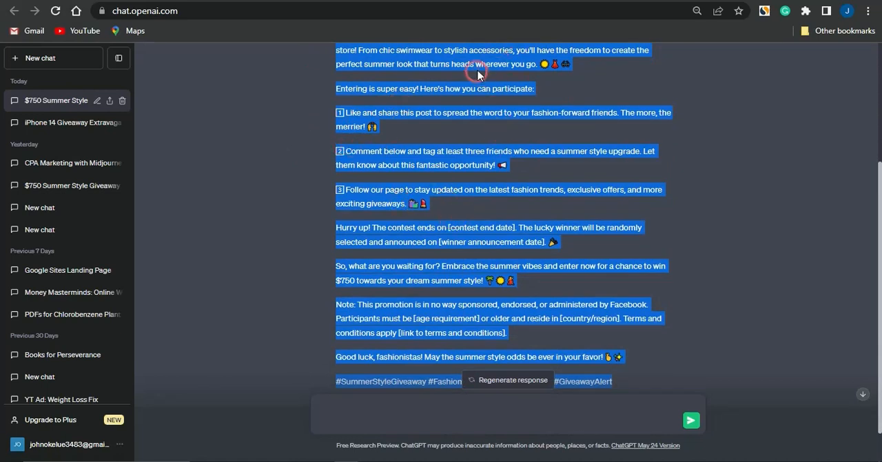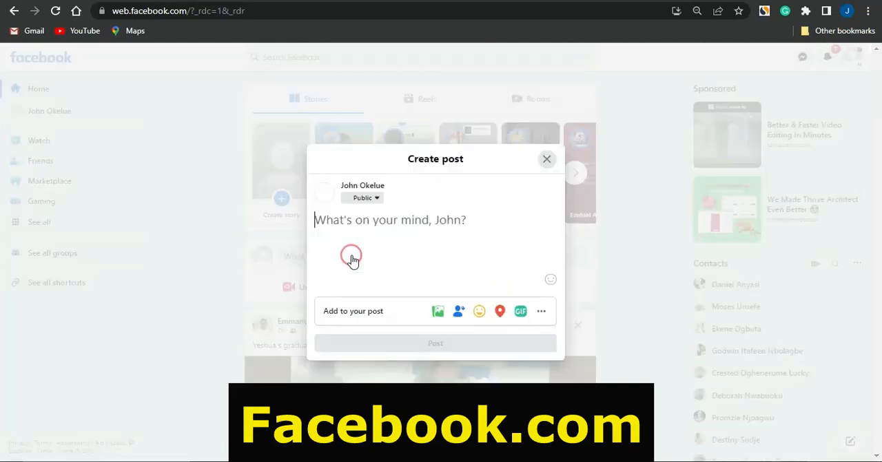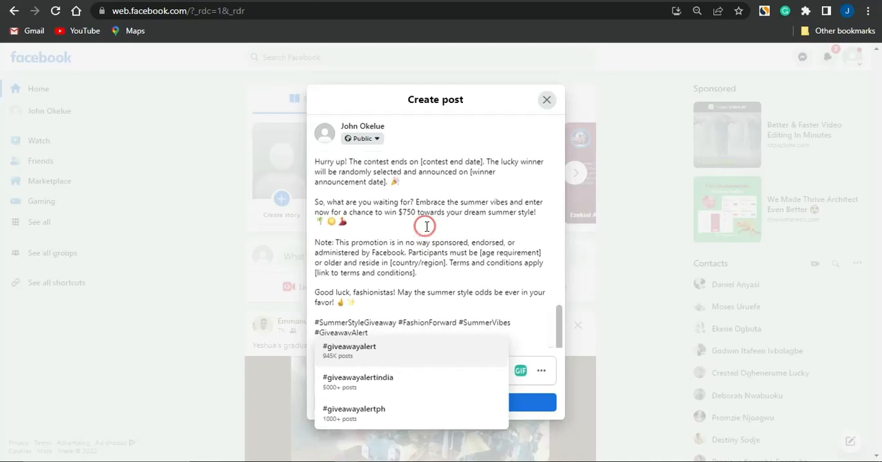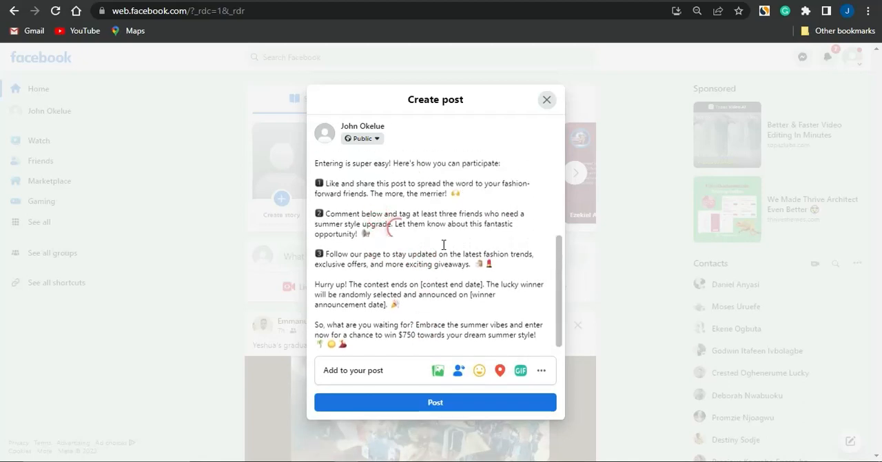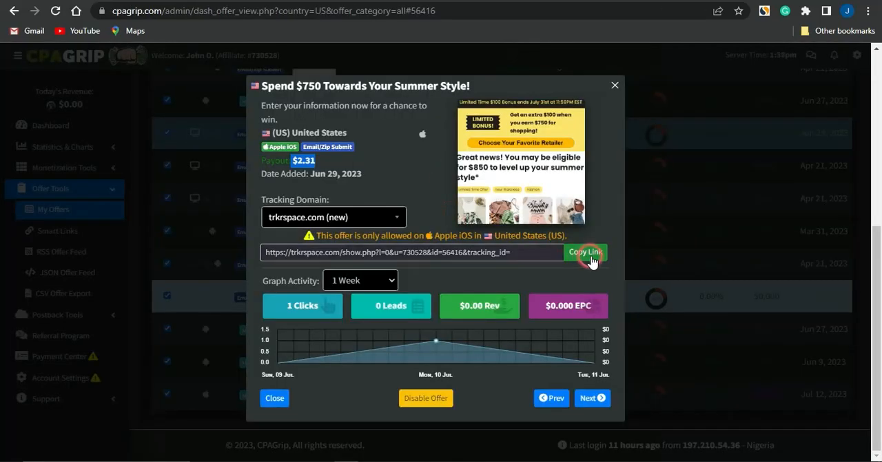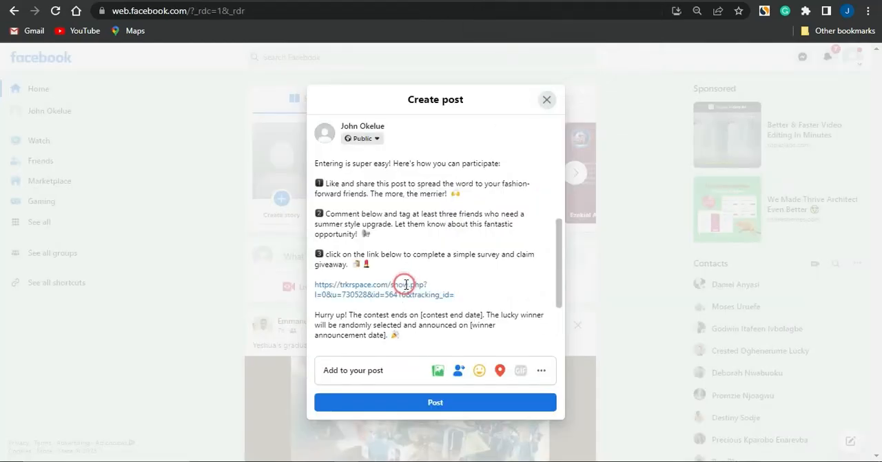So if I copy this right here, I could just simply head on to Facebook, and I'm just going to come right here to this particular section, paste in that particular post right here. And for this section which says the step right here, I could just simply go on to the step 3 and edit that to something like, click on the link below to complete a simple survey and claim giveaway. So right now I'm just going to go on to copying the CPA marketing offer, copy the link, head back to Facebook right here and paste in that particular link right here.